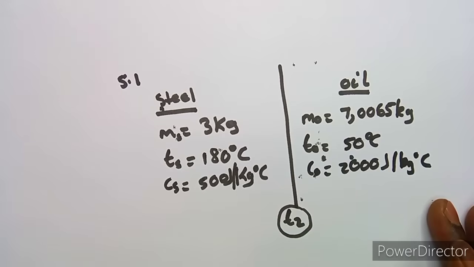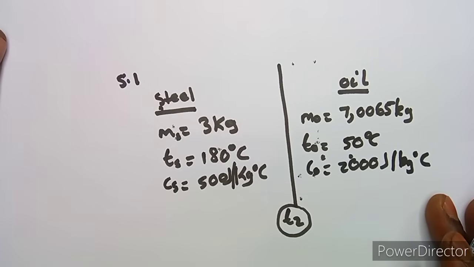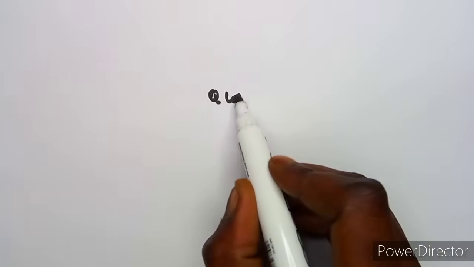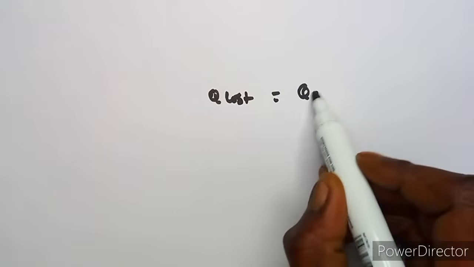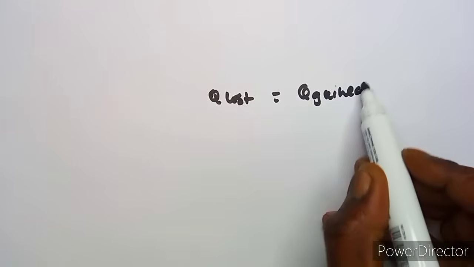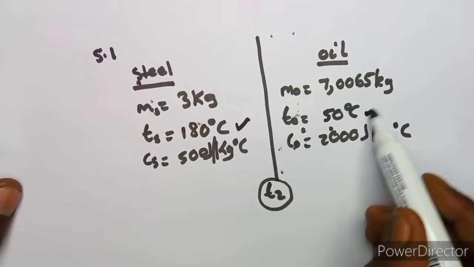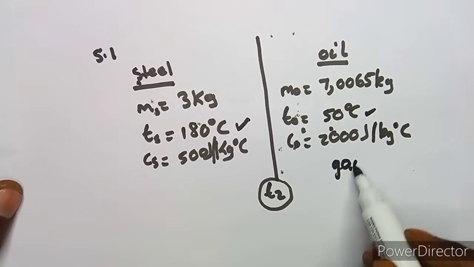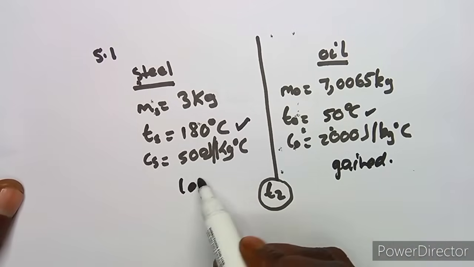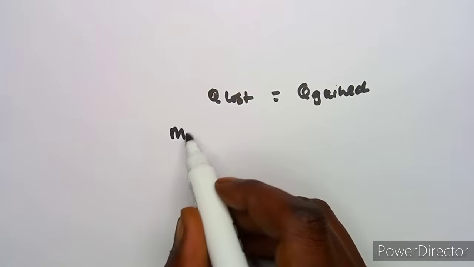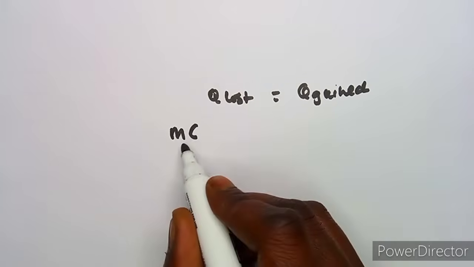And using this information, we can actually play around. Remember, guys, I always talk about this formula about the heat: the heat that is lost is equivalent to the heat that is being gained. So what lost here is definitely steel, because take note, guys, the water is gaining. So this one gained, this one lost. So remember, the heat is mass times the specific heat capacity times the change in temperature.